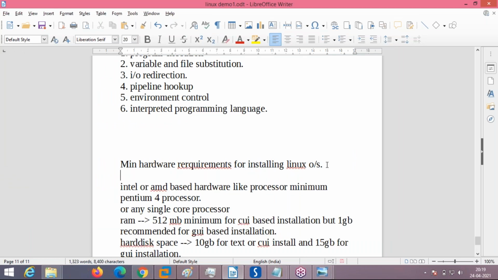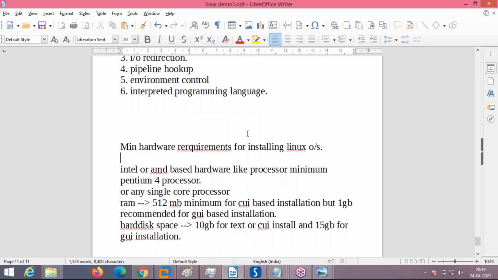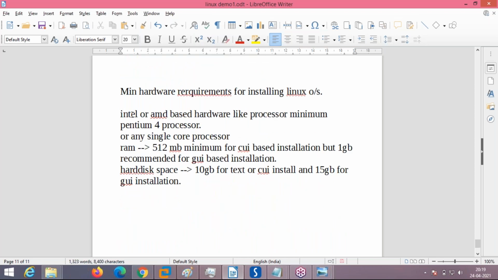See, these are the minimum hardware requirements for installing the Linux operating system. Intel or AMD based hardware like processor, minimum Pentium 4 processor, any single core processor. RAM is 512 MB of RAM if you are doing a CUI based installation, but 1 GB of RAM recommended if you are doing a GUI based installation.